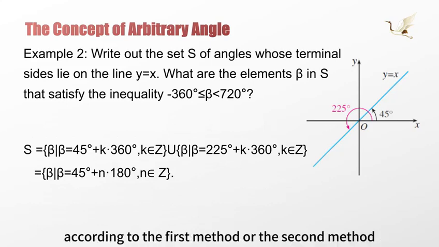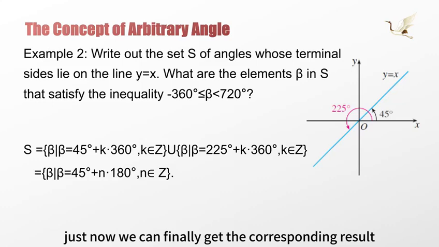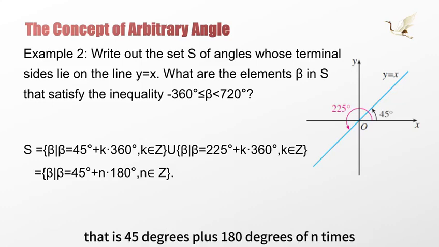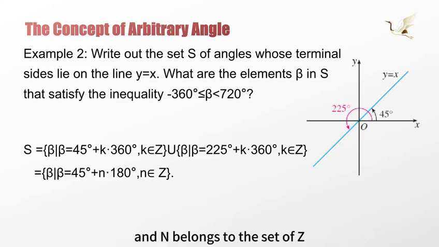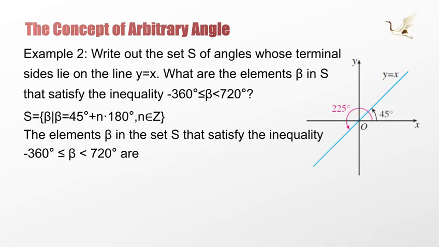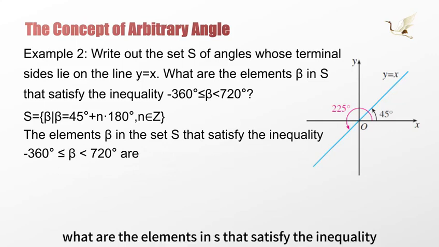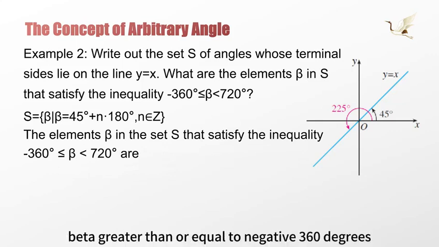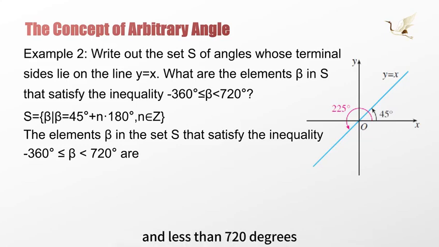According to the first method or the second method just now, we finally get the corresponding result, that is, 45 degrees plus 180 degrees times n, where n belongs to the set of integers Z. So, how many elements in S satisfy the inequality beta greater than or equal to negative 360 degrees and less than 720 degrees? Let's first look at the range.